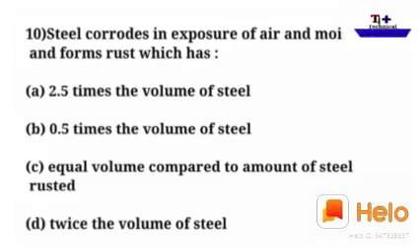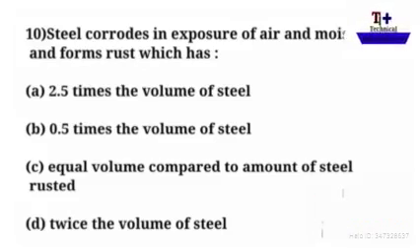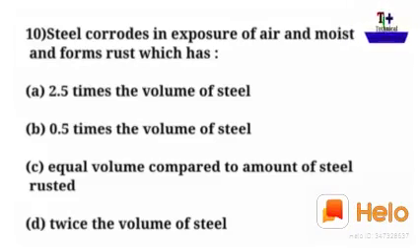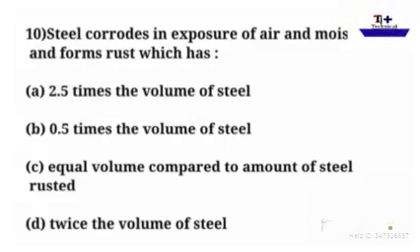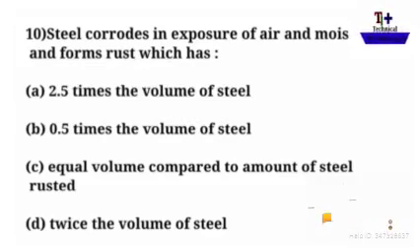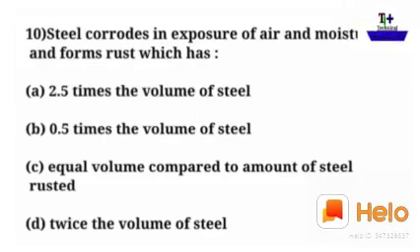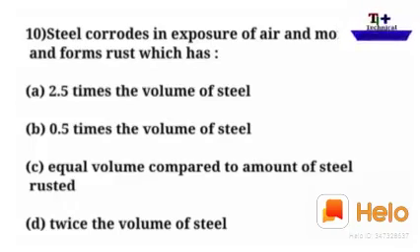Steel corrodes in exposure of air and moisture and forms rust which has. Okay, so answers I will tell you later. Just read the options. A, 2.5 times the volume of the steel; B, 0.5 times the volume of steel; C, equal volume compared to the amount of steel rusted; D, twice the volume of steel.